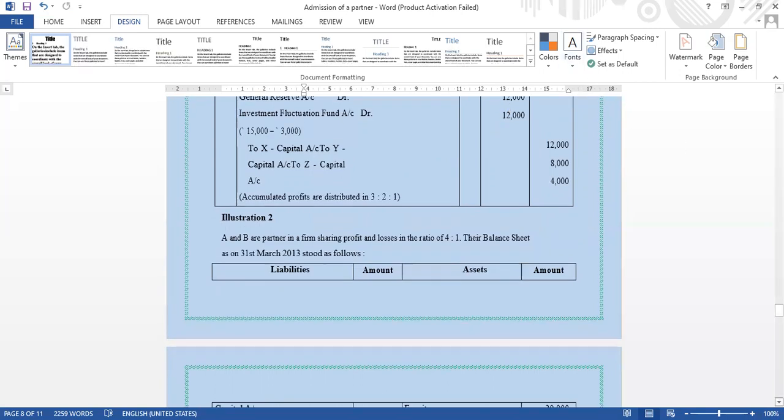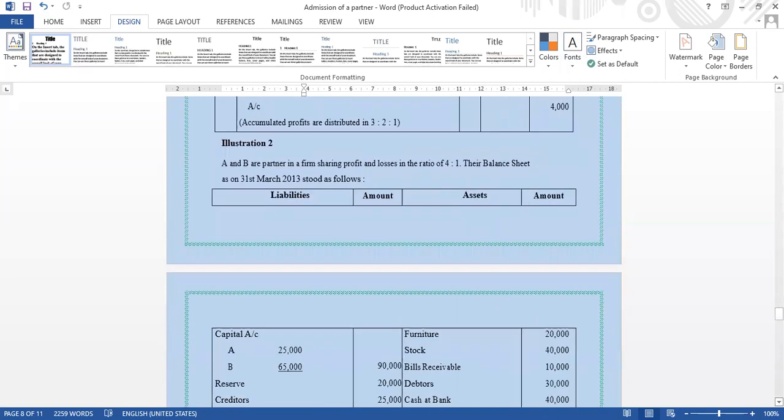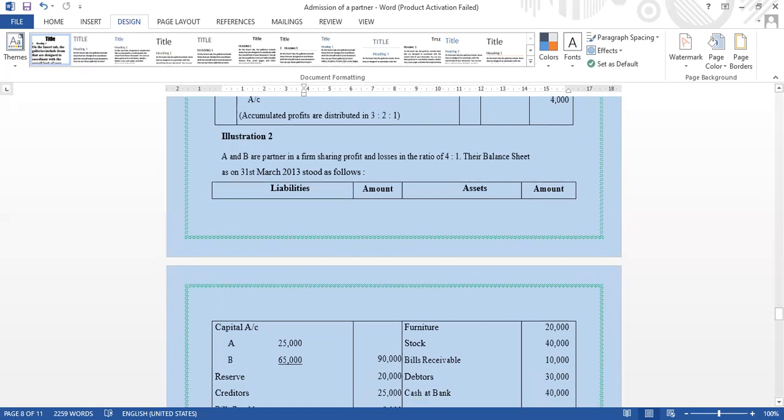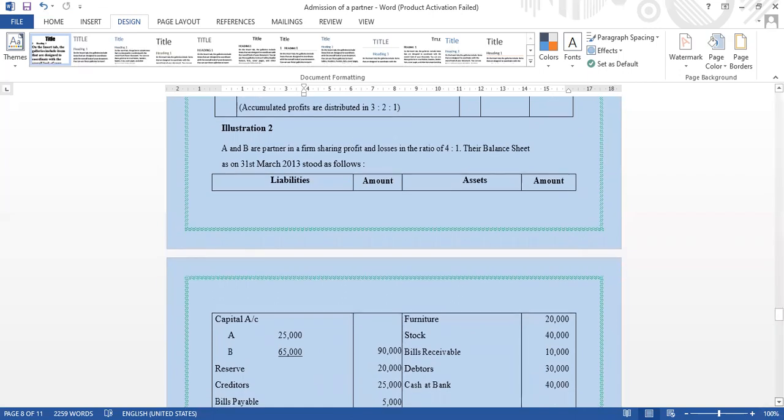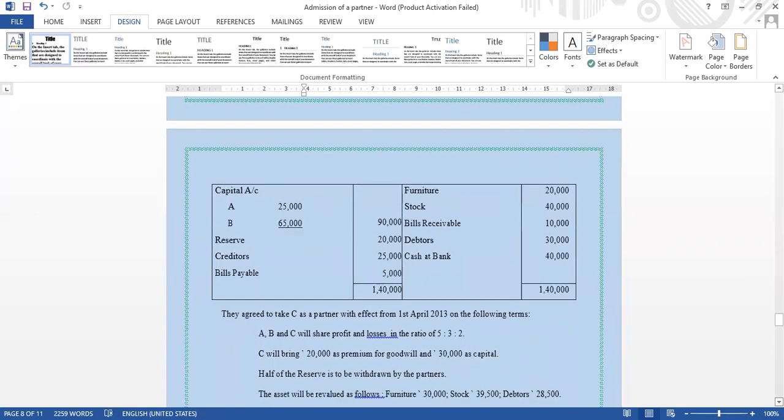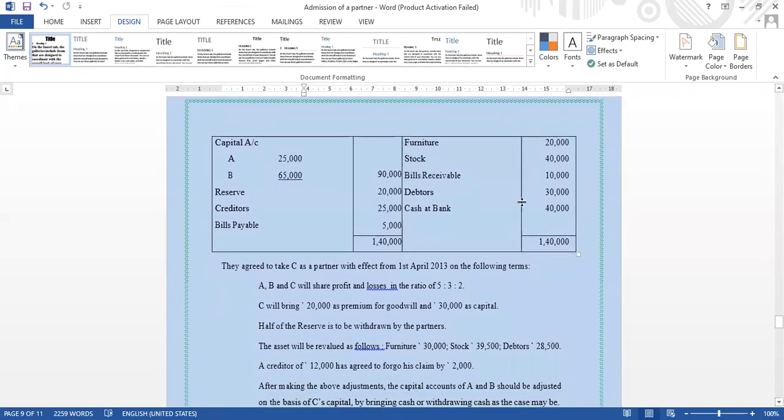Okay, so then one more illustration I have given. See here. I just want to read the question. A and B are partners in a firm sharing profits and losses in the ratio of 4:1. Their balance sheet as on 31st March 2013 stood as follows. Within the balance sheet, liabilities, then asset side. Come to this liability side, capital account.